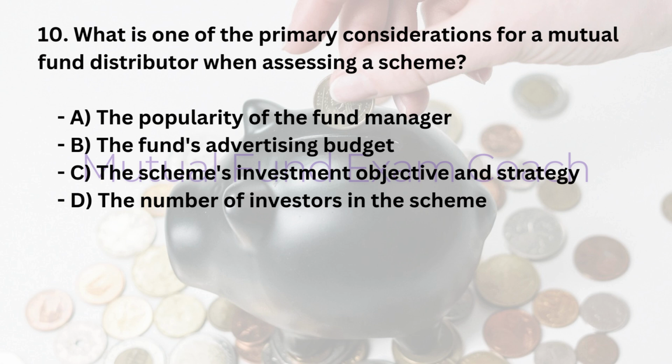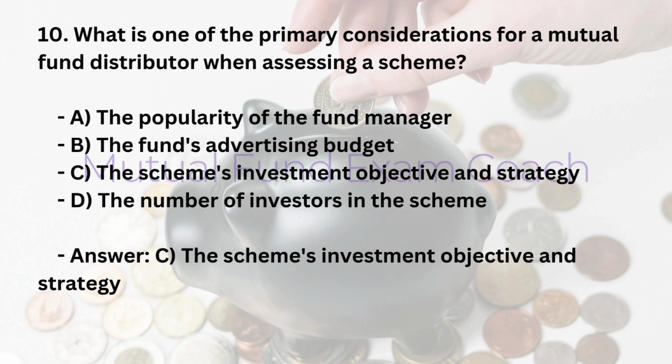10. What is one of the primary considerations for a mutual fund distributor when assessing a scheme? A. The popularity of the fund manager. B. The fund's advertising budget. C. The scheme's investment objective and strategy. D. The number of investors in the scheme. Answer, C. The scheme's investment objective and strategy.